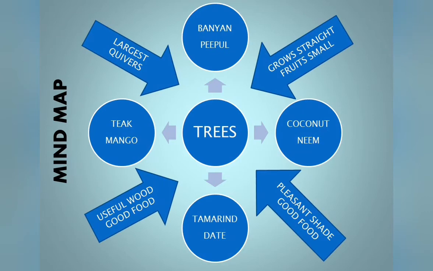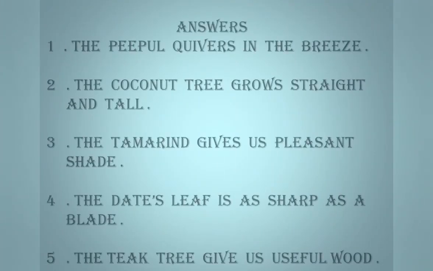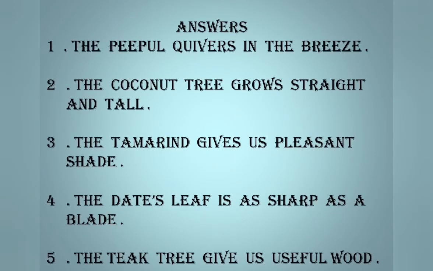Next one is teak. Teak is a very useful wood. The teak tree gives us useful wood. And mango is a very good food. So that's it. See, these are the answers for your mind map.